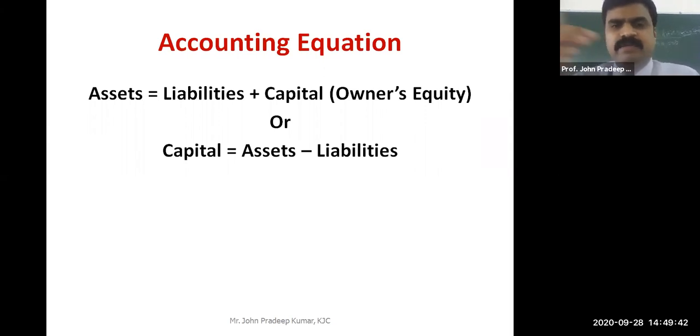Even using this equation I can calculate capital. How can I calculate my capital? I take assets and deduct all the liabilities, and whatever remains becomes my capital. Got it? You can do it vice versa and calculate whichever you want. This is the accounting equation: assets equal liabilities plus capital, which is nothing but owner's equity.